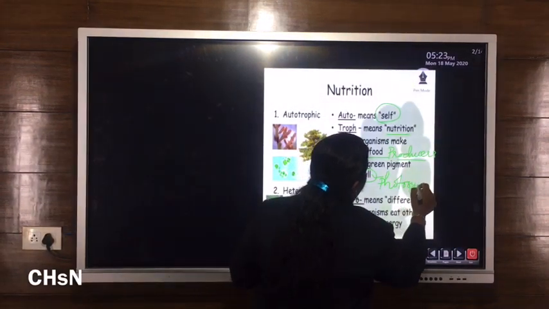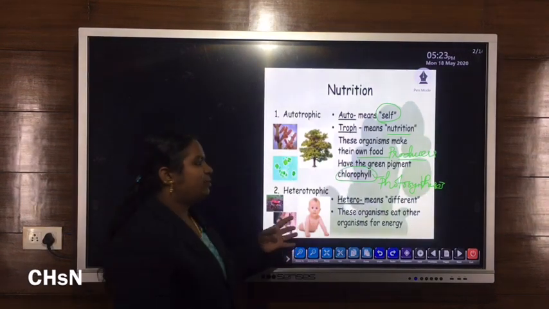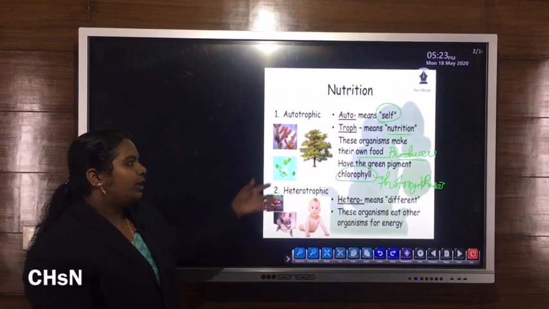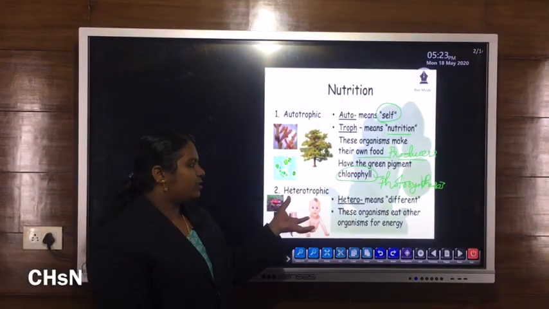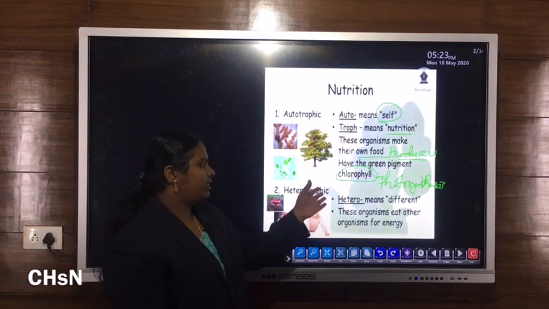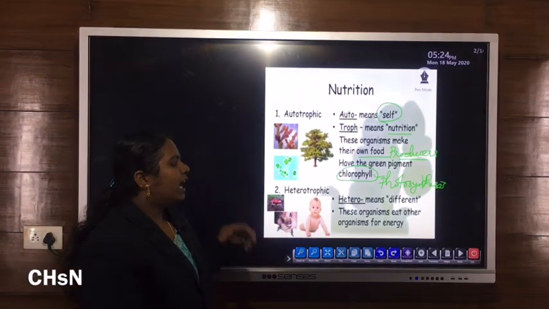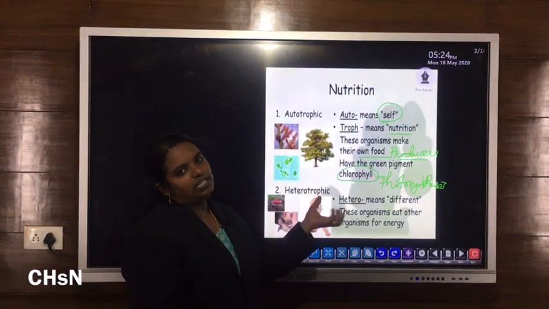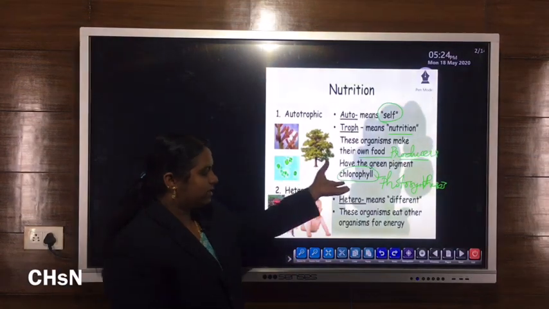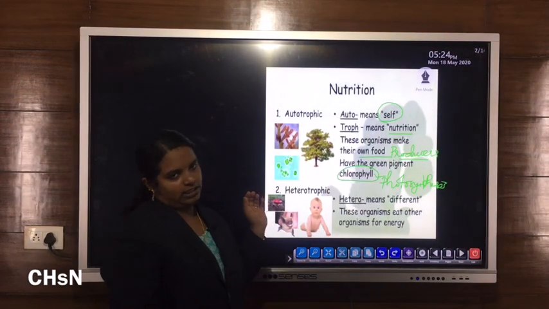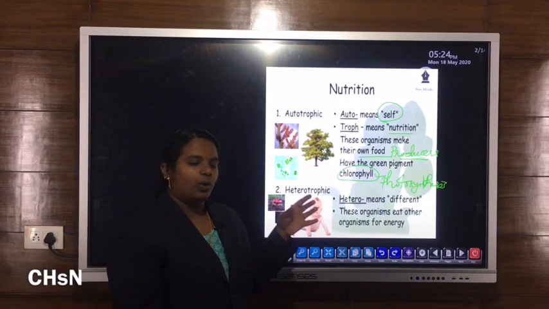Through photosynthesis. So photosynthesis is the process during which plants are able to prepare their own food in the presence of sunlight. By using the chlorophyll molecule, they can trap the light energy or sunlight, and in the presence of carbon dioxide as well as water, they are able to synthesize their own food. So that process is known as photosynthesis. So green plants are mostly known as producers or autotrophs.